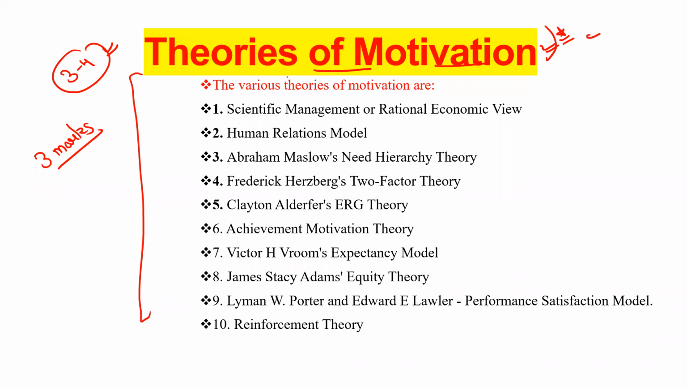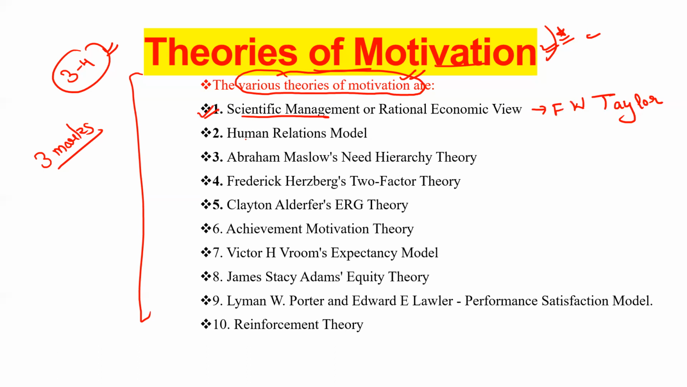So what are the various theories of motivation? There are a total of 10 theories of motivation. The first one is scientific management, or the rational economic view. This theory is given by F.W. Taylor. So the first question from the theories of motivation is: this theory is given by which person?